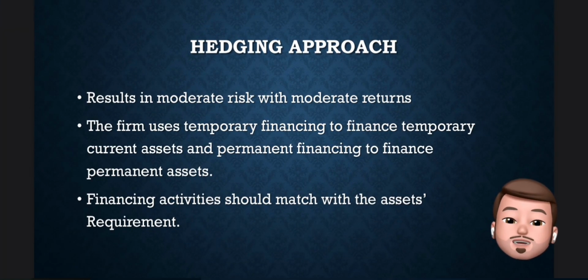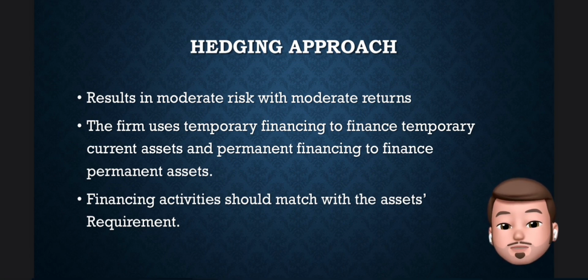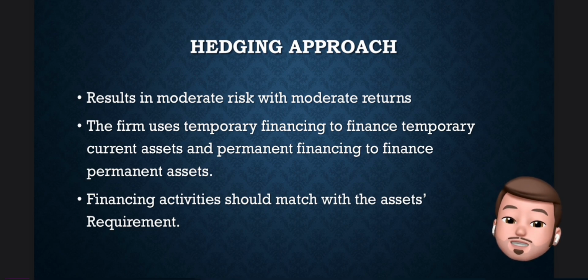There are three types of approach that are used in working capital management. The first one is the hedging approach. It involves moderate risk with moderate return. The firm uses temporary financing to finance temporary current assets and permanent financing to finance permanent assets. Financing activity should match with the asset's requirement.